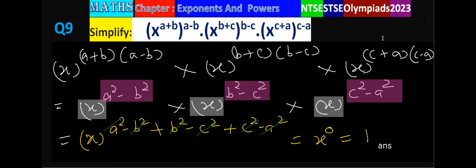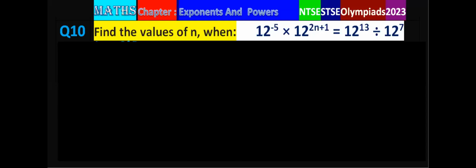Now, next question on your screen. Find the value or values of n when 12 raised to the power minus 5 multiplied by 12 raised to the power 2n plus 1 is equal to 12 raised to the power 13 divided by 12 raised to the power 7. For that, on the left hand side, you will see that base is same, 12, 12, and sign between them is of multiplication.